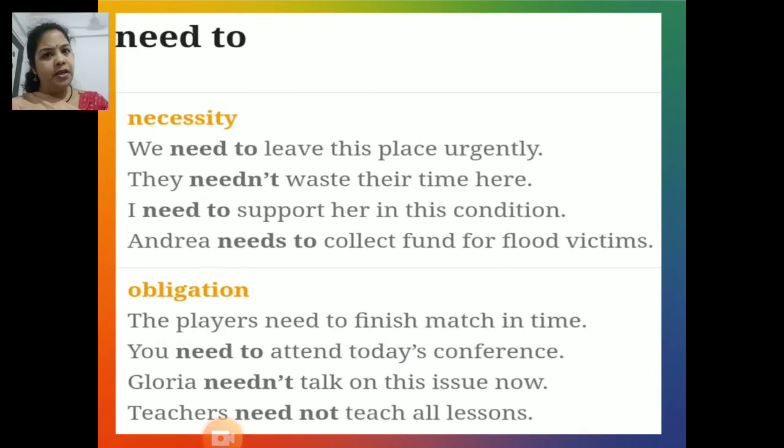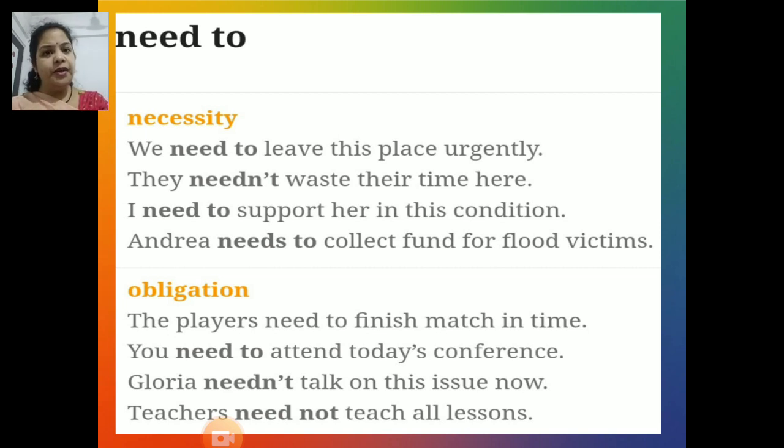Next modal auxiliary is need to, which functions as showing necessity and speaking about obligation. So the first function of need to is necessity. For example, study these sentences. We need to leave this place urgently. They needn't waste their time here. I need to support her in this condition, and Andrea needs to collect fund for flood victims.